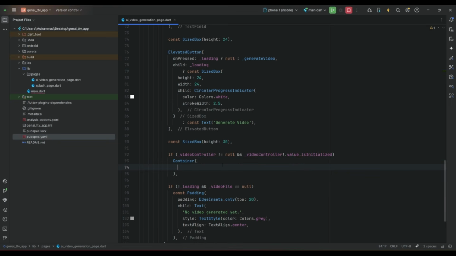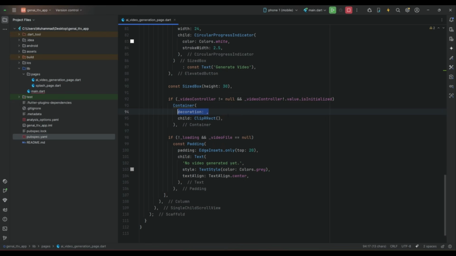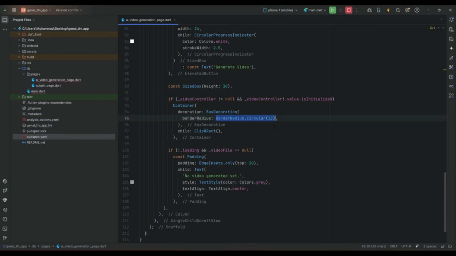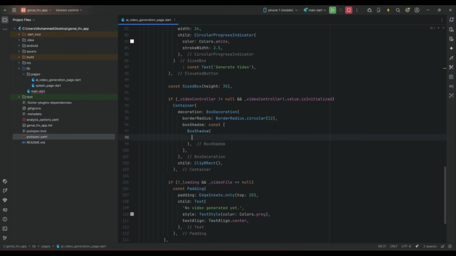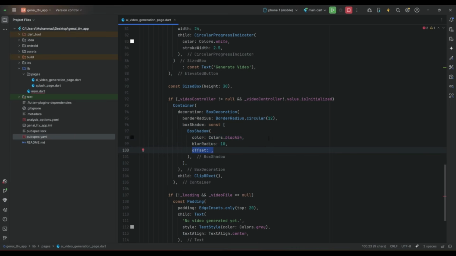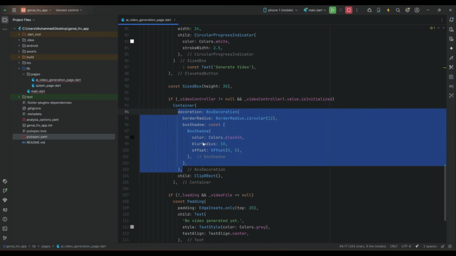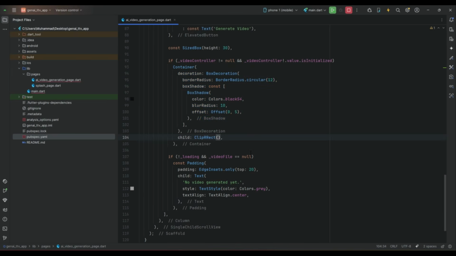So in here, inside this container, child ClipRRect, let's apply some decoration on it. BoxDecoration, border radius circular from all sides 12, box shadow, apply some shadows on it, color black 54, blur radius 10, offset 0,5. So we apply this box shadow. So this is some box decoration we apply in order to make the UI more beautiful for the player when we display the video.